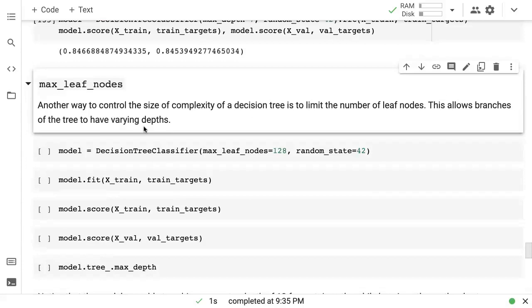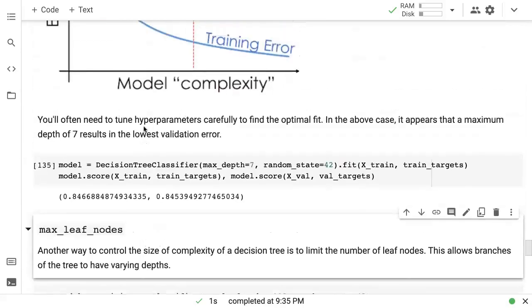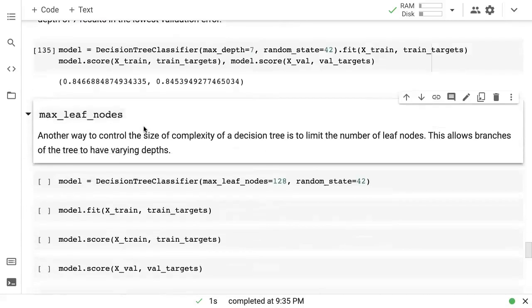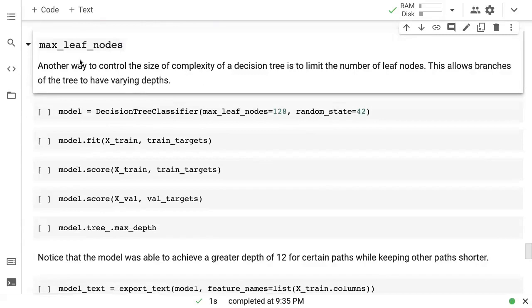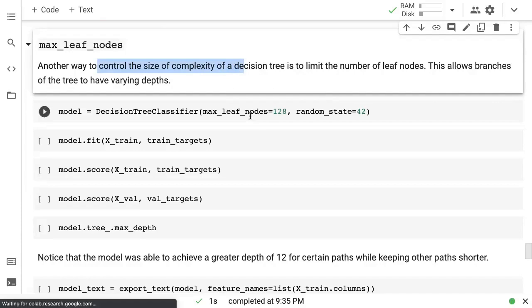Okay. So we just looked at one hyperparameter, which is max tree depth. And we also looked at how that hyperparameter can be used to regularize the model. Let's look at another hyperparameter. This one is called max leaf nodes. So this is another way to control the complexity of a decision tree, which is to limit the number of leaf nodes.